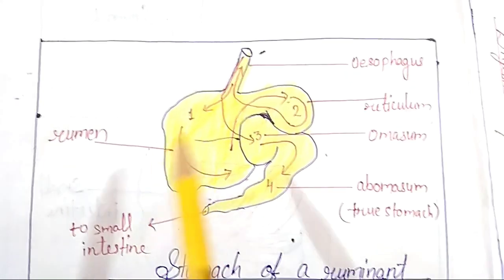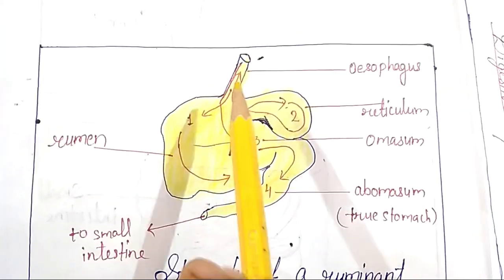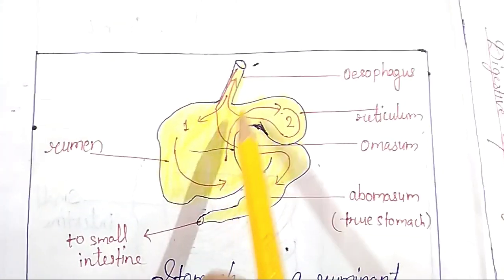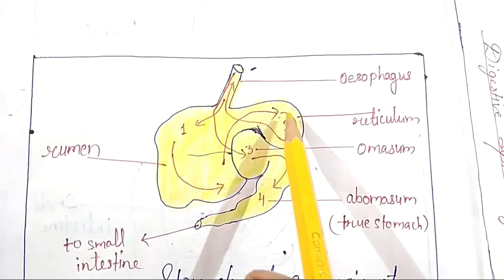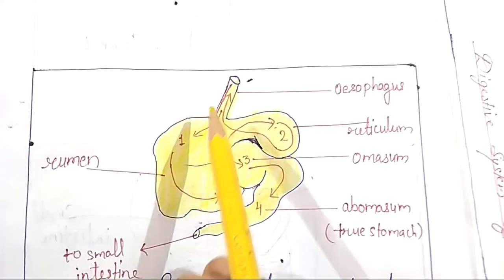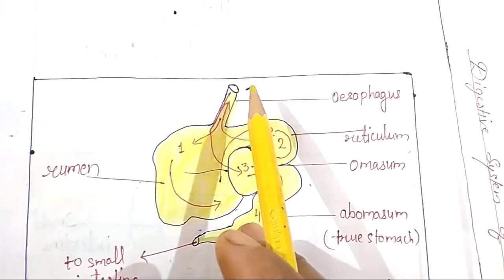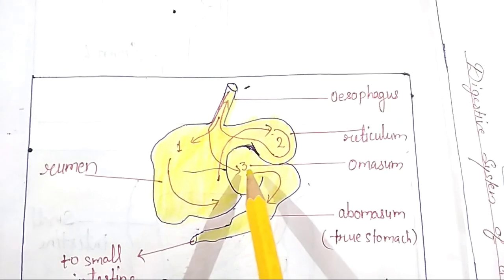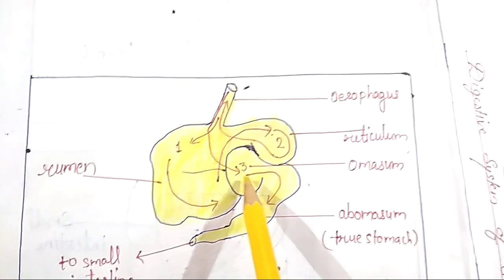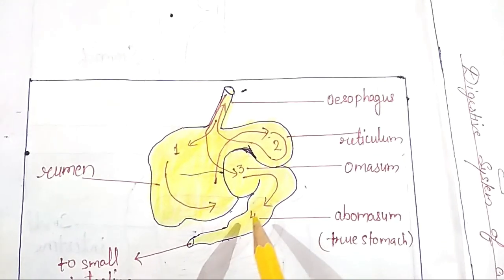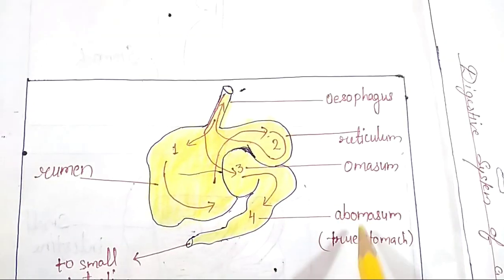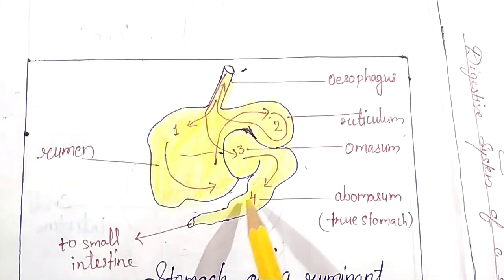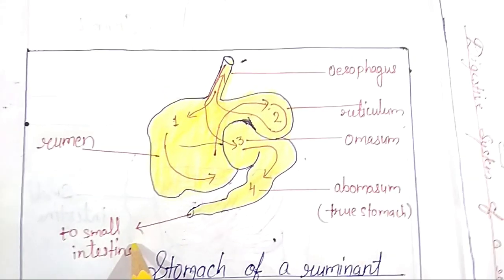There are 4 chambers of the stomach. So this is the largest chamber. First food enters the rumen. From rumen it goes to the second part, reticulum. From reticulum it goes back to the mouth, and after chewing it comes directly into the third part, omasum. From omasum it goes to the abomasum, and abomasum is also known as the true stomach. From abomasum it enters the small intestine.